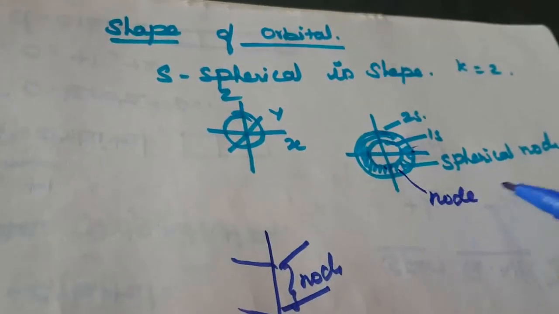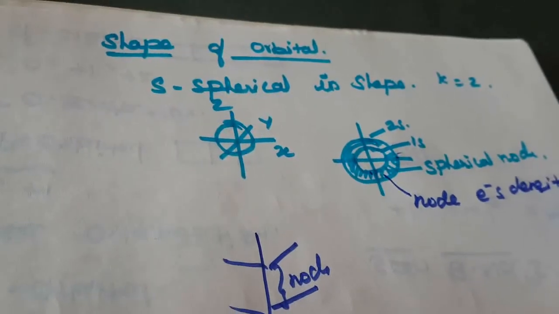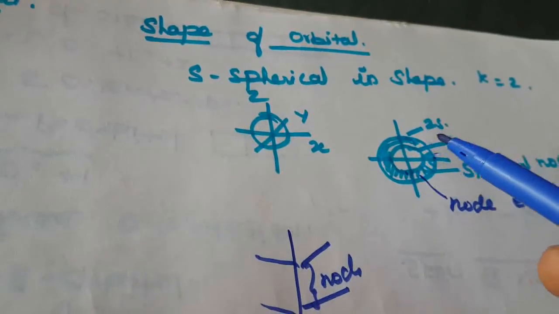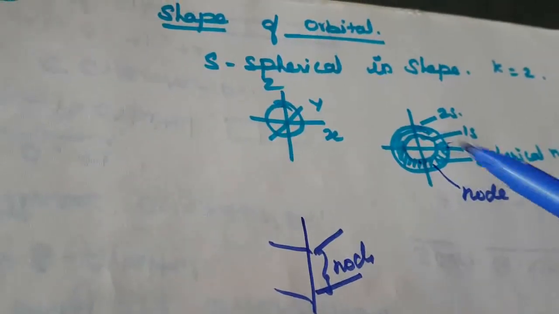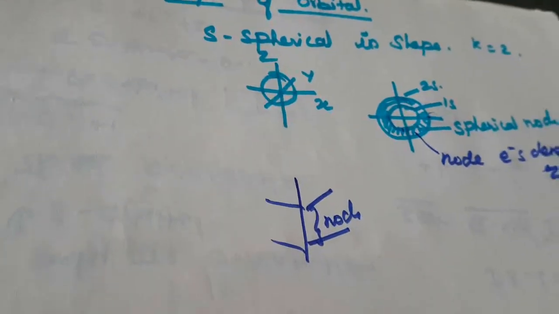In a node, the electron density will be 0. But in the orbital, the electron density will be maximum. So this is spherical in shape. This is the s orbital. Next one is, what is the shape of the p orbital?